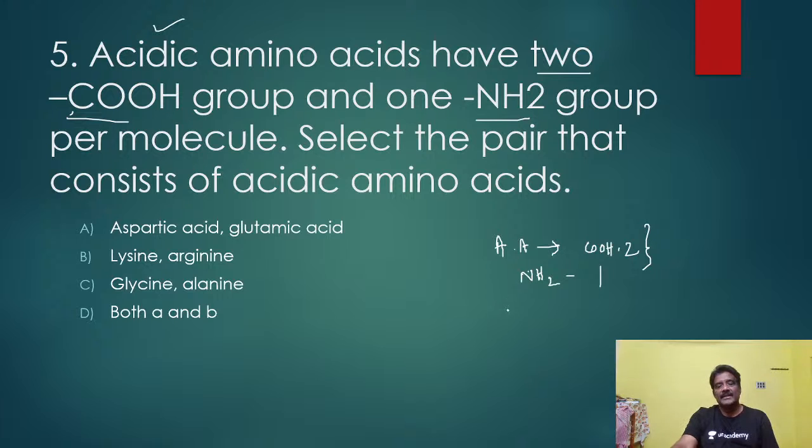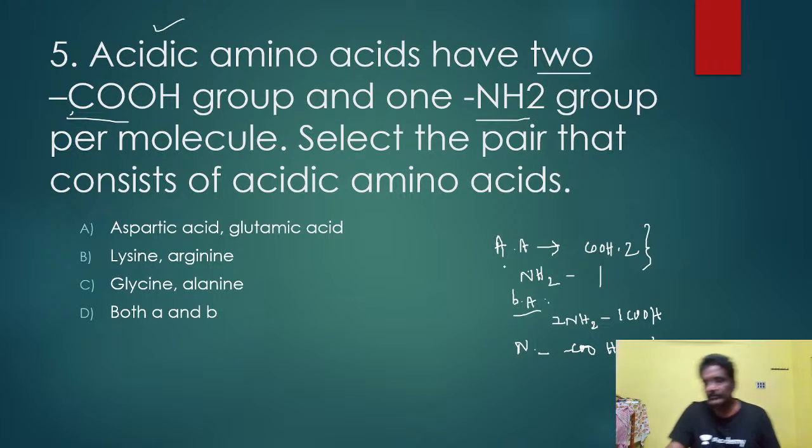For example, basic amino acid means amino groups are 2 and carboxyl group is only 1. So it is a basic amino acid. Neutral means the carboxylic groups and amino groups are both the same in number. So it is neutral.